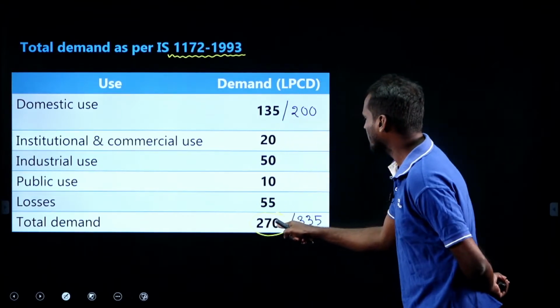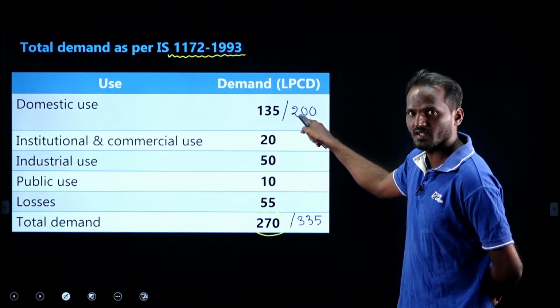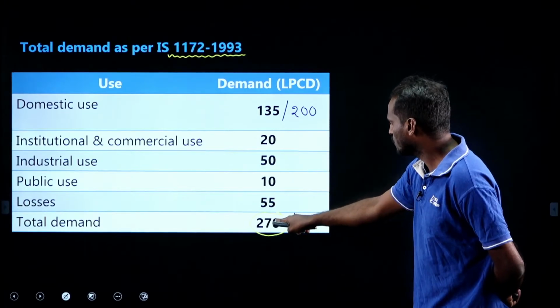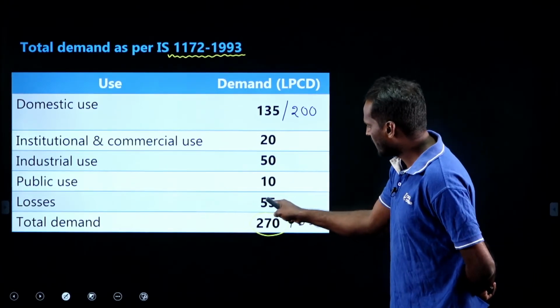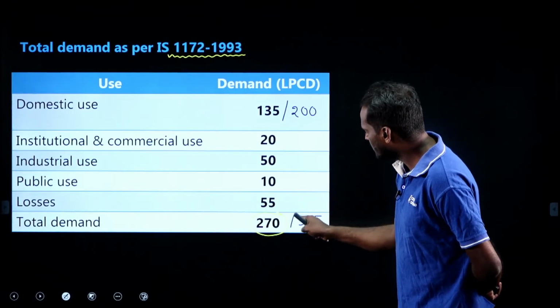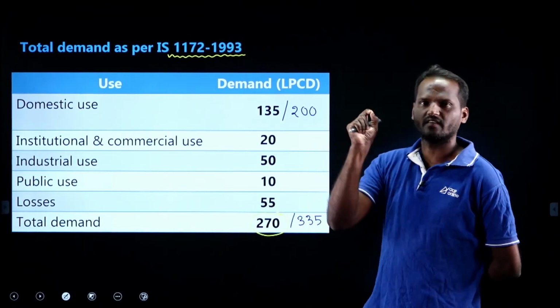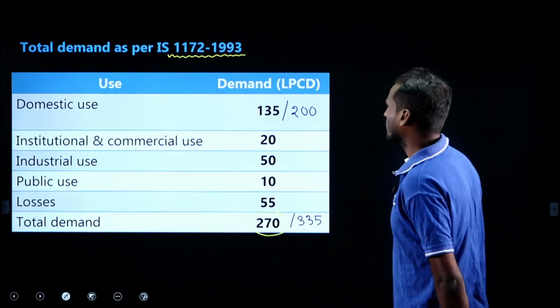Here it is 270, you need to add 65, right, to get 200. Therefore, 270 plus 65 is 335. Are you getting my point? It is for an average Indian city, it is for a full flushing system, only the domestic demand varies. This is about that particular question.